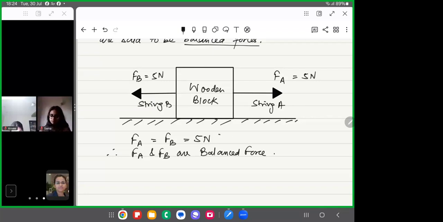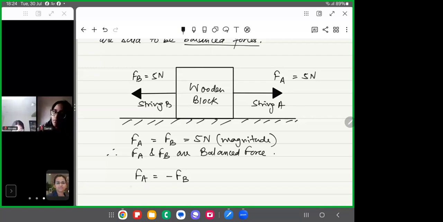Okay, so this is the magnitude of the force, right? Remember that force is a vector quantity, right? If we have taken FA as 5 Newton, then FB will be equal to minus FA, that is, minus 5 Newton, right?